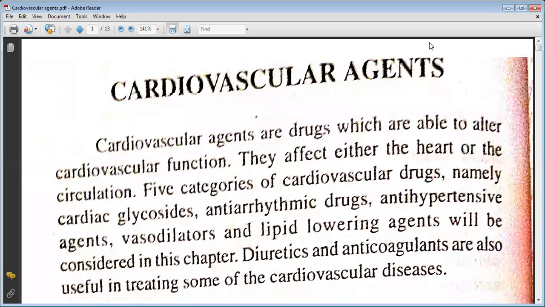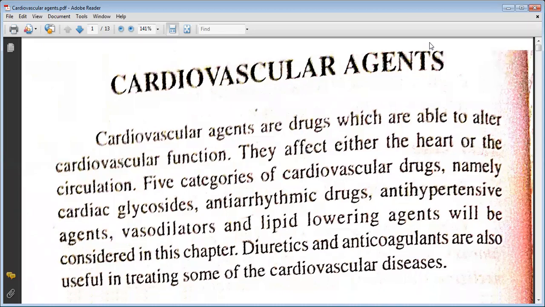Today we will be learning about the cardiovascular agents. They are the drugs which are able to alter the cardiovascular function. They affect either the heart or the circulation. Five categories of cardiovascular drugs, namely cardiac glycosides, antiarrhythmics, antihypertensives, vasodilators, and so on, are classified as the cardiovascular agents. The diuretics and anticoagulants are also useful in treating some cardiovascular diseases.